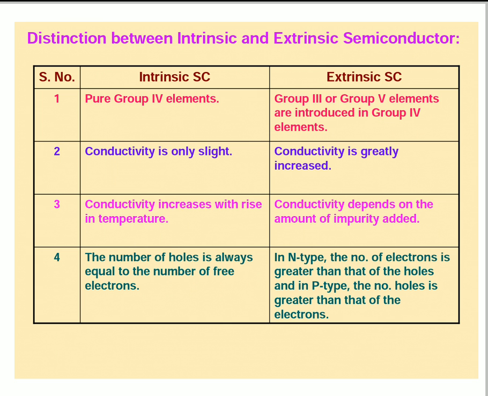Third point: by applying temperature the conductivity of intrinsic semiconductors increases. Conductivity depends on the amount of impurities added. So the more impurities added to the pure semiconductor, the more the conductivity increases. The number of holes is always equal to the number of free electrons in intrinsic semiconductors.